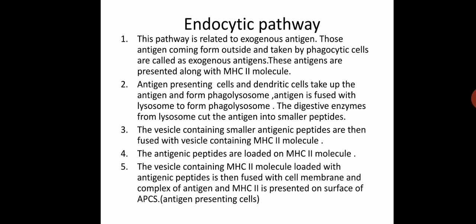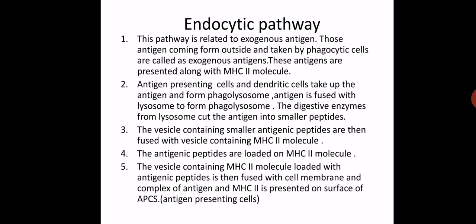These antigens are presented along with MHC class 2 molecules. MHC class 1 and class 2 are major histocompatibility complex molecules, and their role is important in processing and presentation of the antigen. So whenever exogenous antigens come in contact with the vertebrate body, these antigens are presented along with the MHC class 2 molecules.